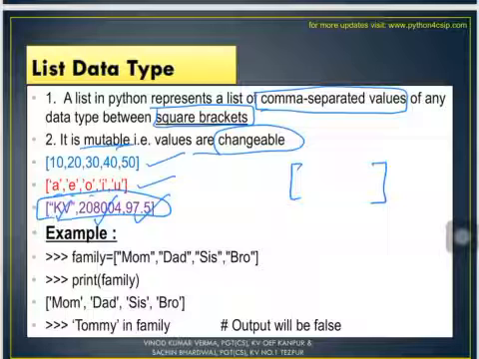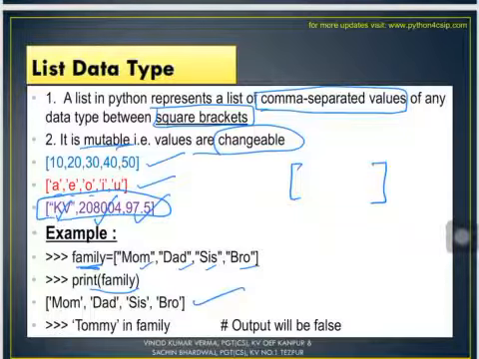Alright, now these are some more examples. Now we have taken one variable family. Here we have mom, dad, sister and brother. So all these are string type of data enclosed in double quotation marks, separated by comma, enclosed in square brackets. Print family. So if I write print family only, it will show me the entire list in the list form. Please do remember, since it is a list, so the output will also be shown to you in the form of a list.